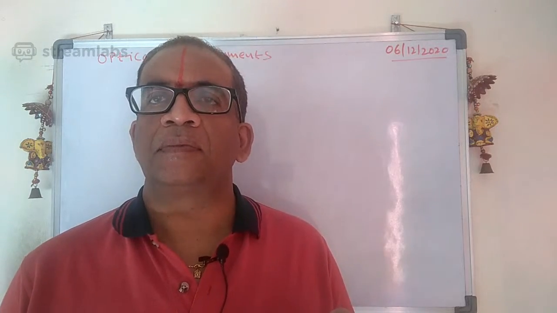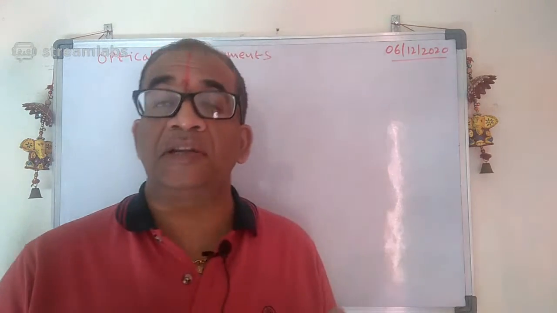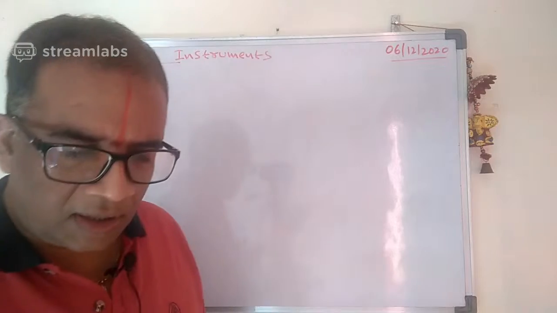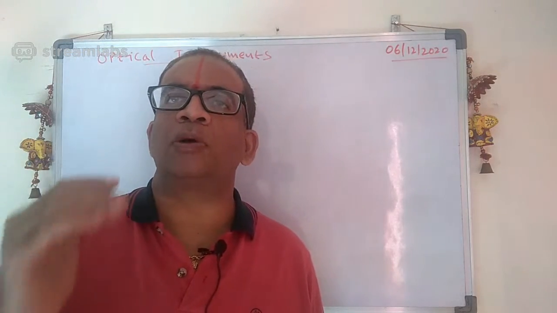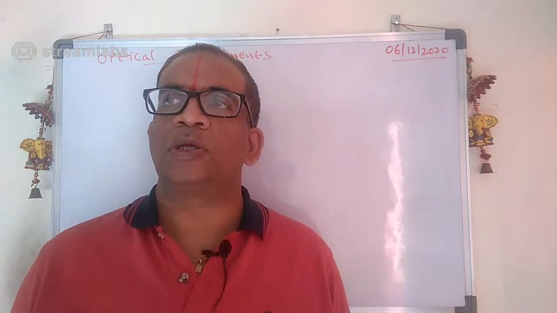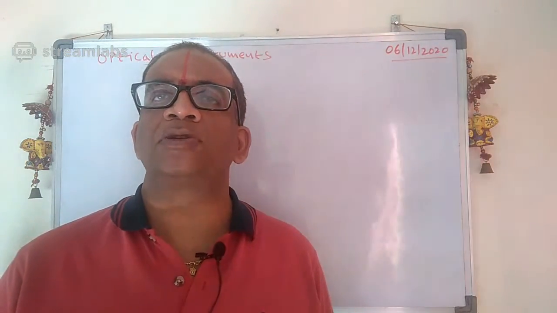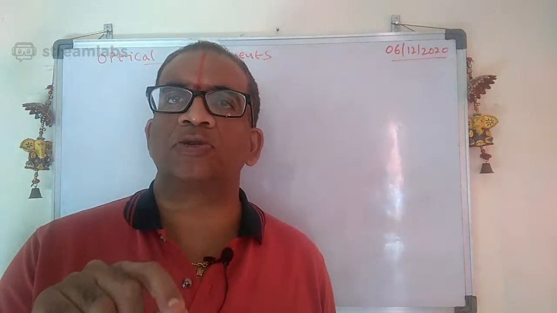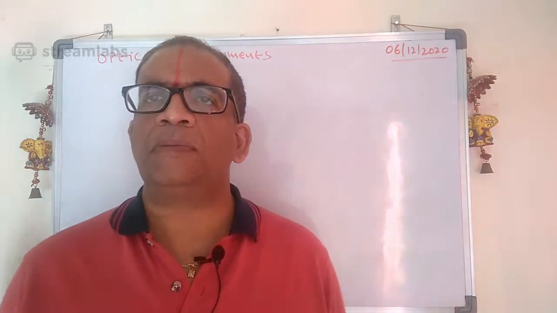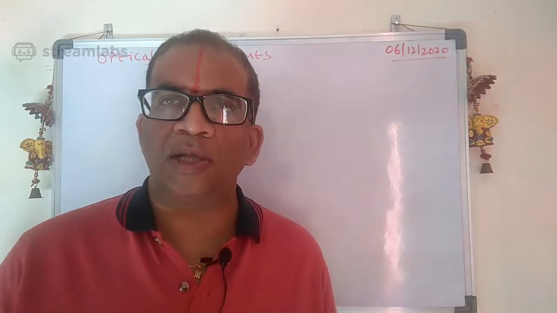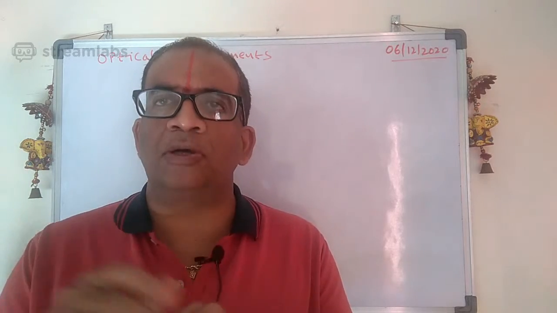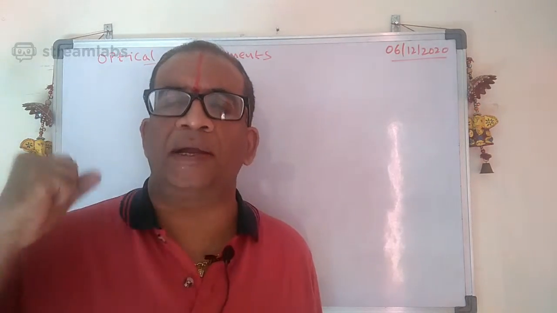In today's class, I am going to discuss the eye and its defects, and then the simple microscope, compound microscope, and the telescopes. There are two types of telescopes I am going to discuss: the astronomical telescope and the terrestrial telescope. But once you get an idea of the eye and the simple microscope, the entire optical instruments will be in your hands.